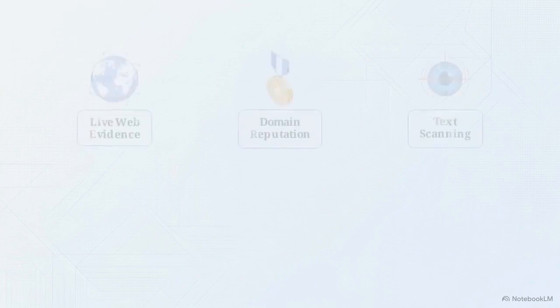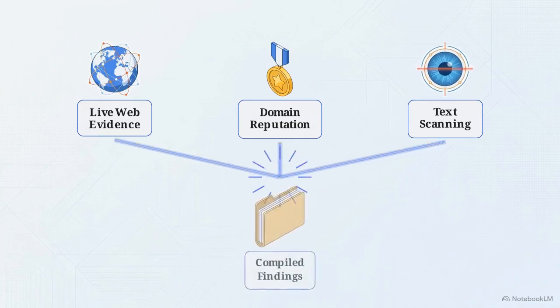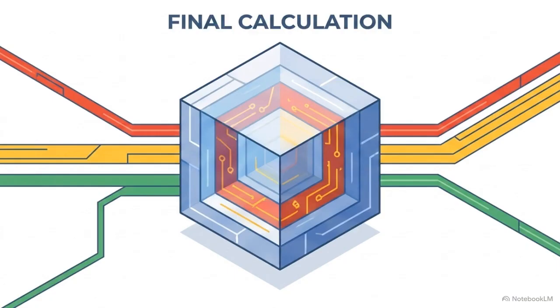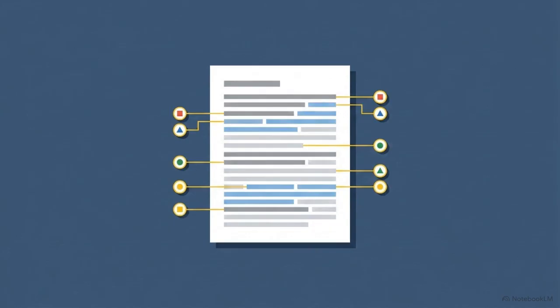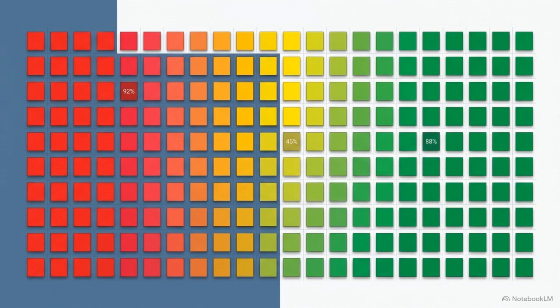In the final stages of the pipeline, downstream agents retrieve live web evidence, score the reputation of the cited domains, and scan the original text for sensationalism and logical fallacies. All of those findings flow into the verdict engine. It cross-references the extracted claims against the evidence scores to generate a highly detailed, fully cited markdown report. The report visualizes these findings using glowing verdict banners, green for true, red for false, and a heat map table that ranks the safety and reliability of every source the AI consulted.